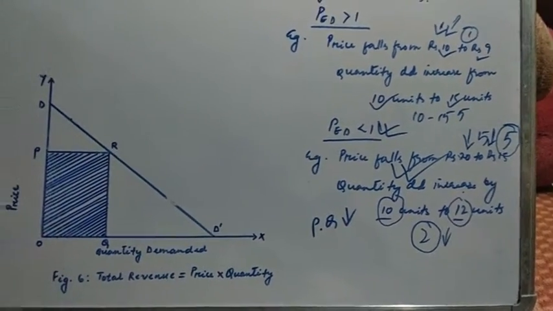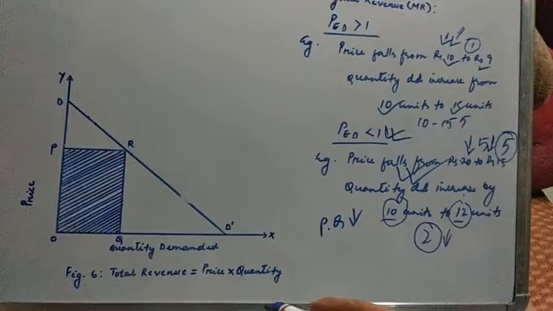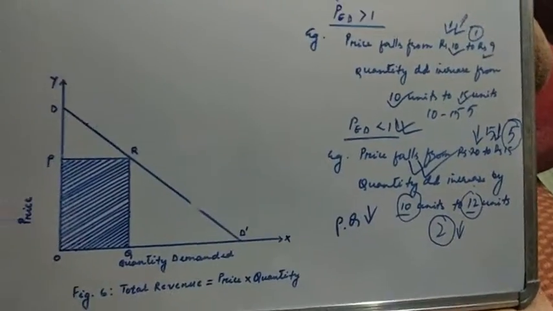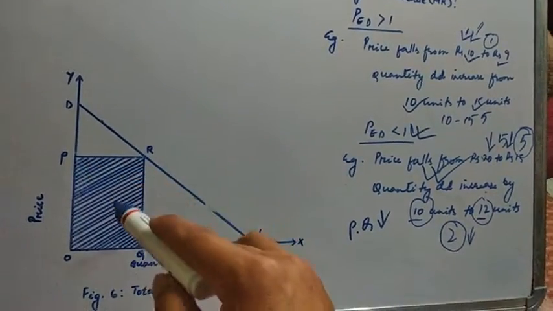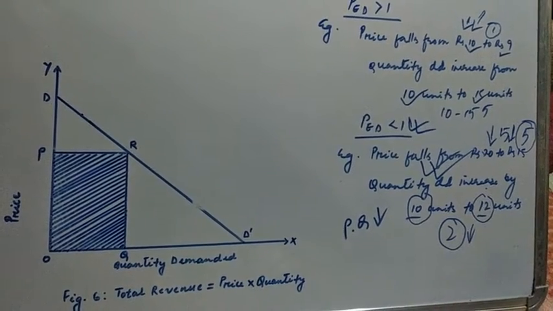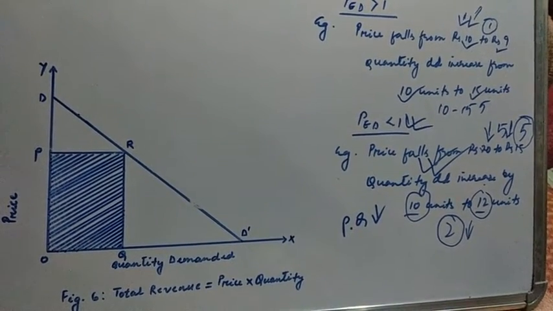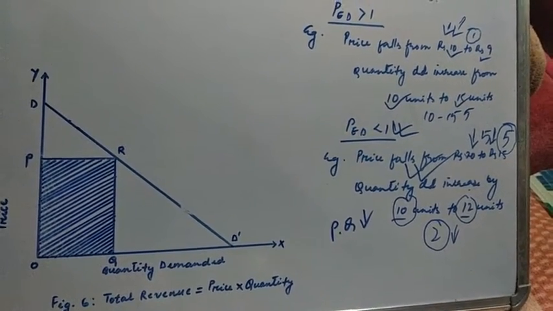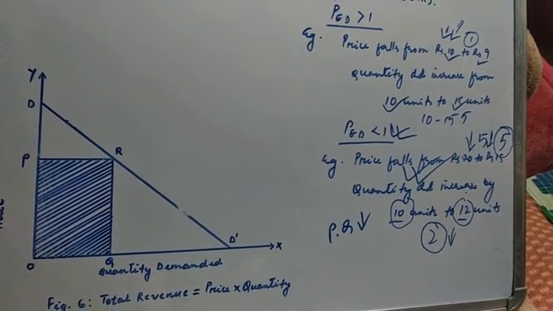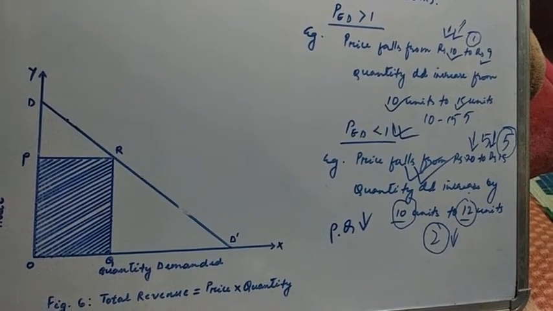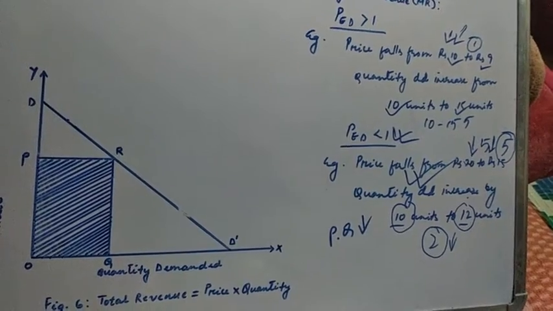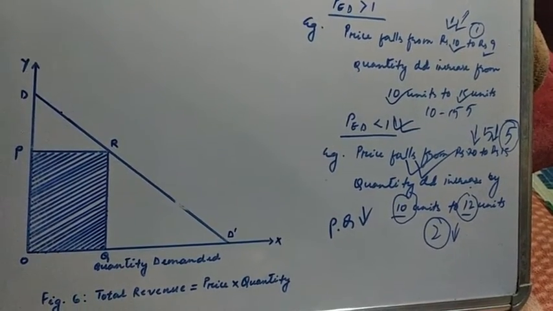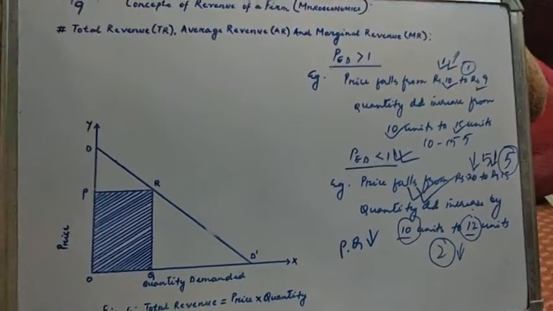That is why our total revenue will decline. So that is why we said that how the total revenue changes as the price falls, and how much quantity the firm produces and sells, will solely depend on the price elasticity of demand.